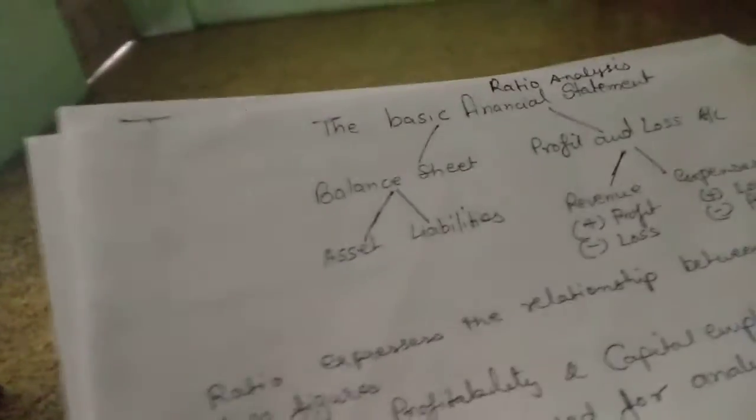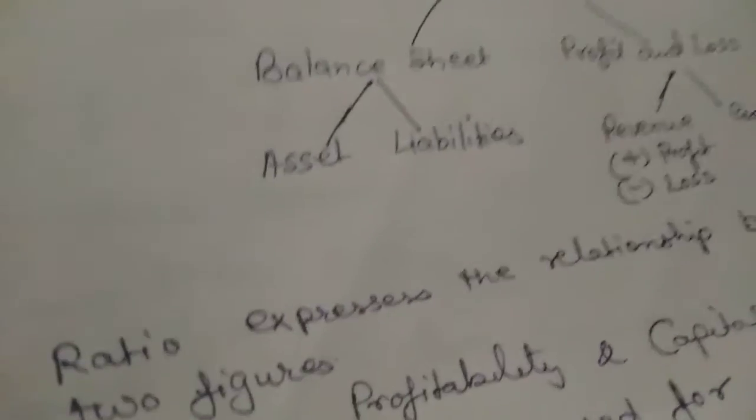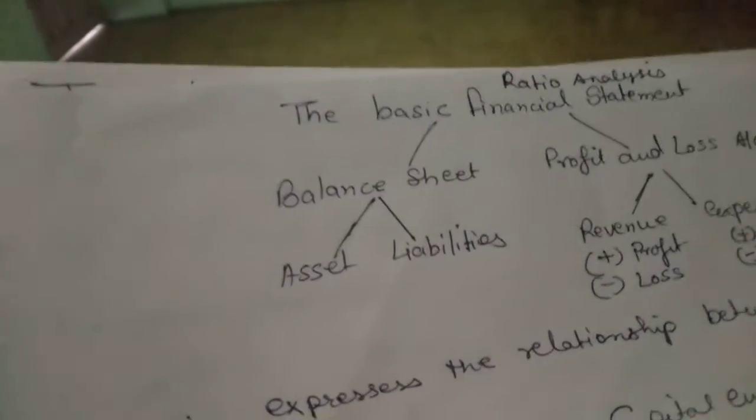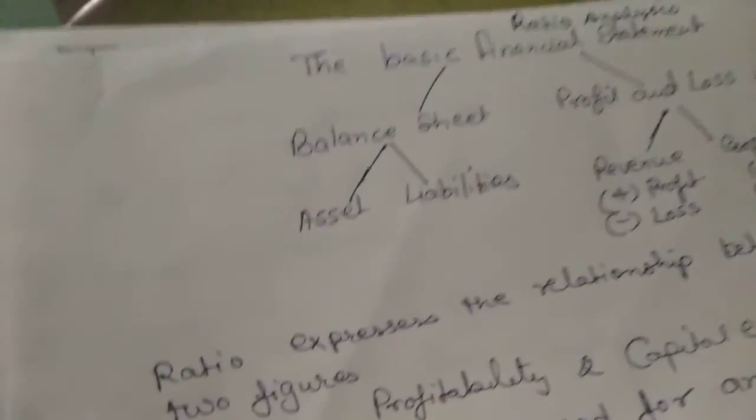Similarly, turning back to the balance sheet, it comprises assets and liabilities. Liabilities are those which are to be paid out, and assets are those which are our property.